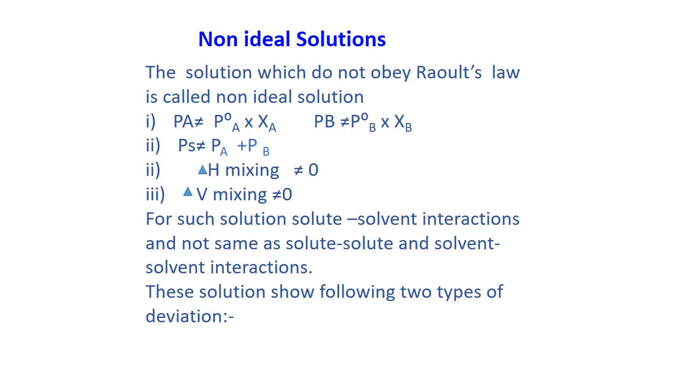Non-ideal solutions do not follow Raoult's law, which means on mixing two components, the total vapor pressure is not equal to the sum of partial pressures of the two components. Number 2, on mixing there should be some change in energy, not equal to 0. On mixing, the volume also changes, means not equal to 0. We are adding 20 plus 20, the volume may be 39.9 or 40.1. It means something is changing.